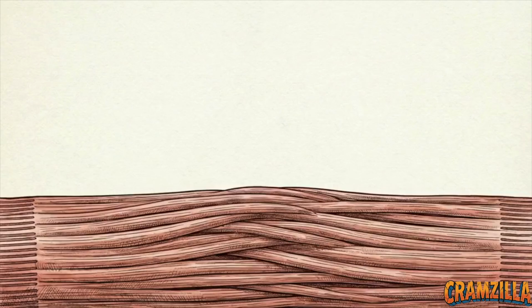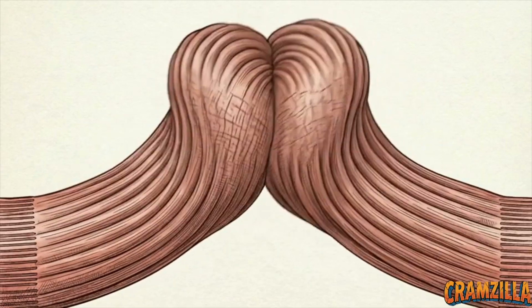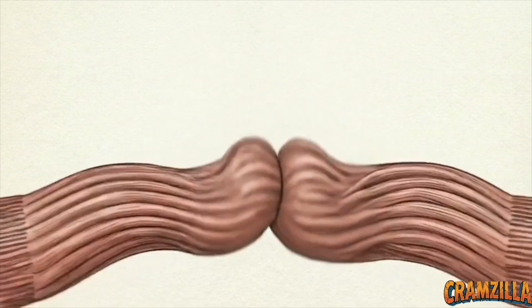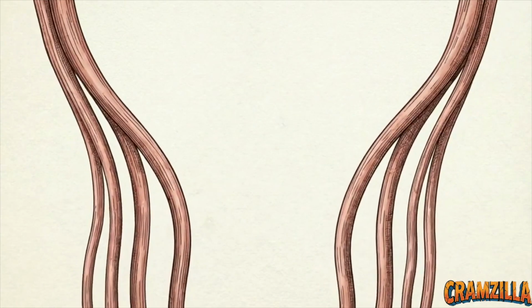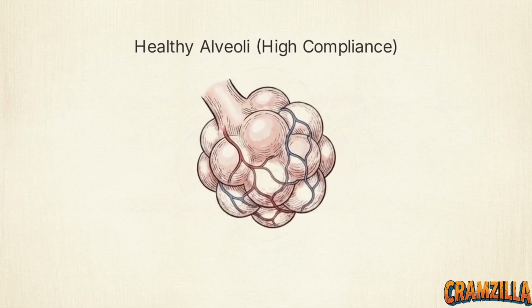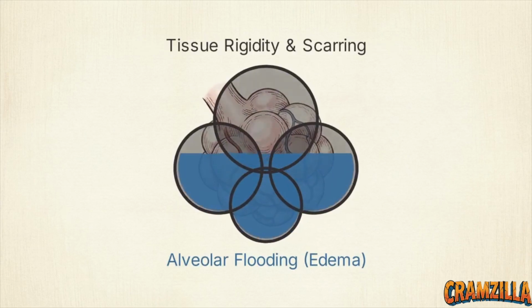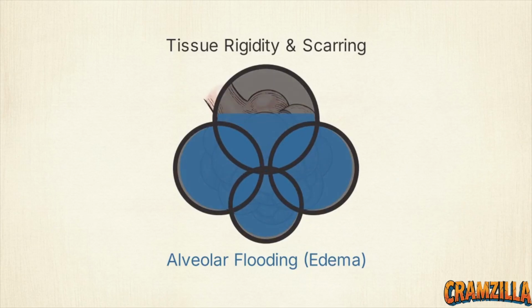The compensation strategy relies on forcing a deeply fatigued diaphragm to work exponentially harder. Eventually, the muscle fails completely. The microscopic cascade finalizes in step 9, organ failure pattern. Clinically, this manifests as acute respiratory distress syndrome, or ARDS. ARDS causes diffuse alveolar damage, transforming soft, compliant lungs into severely stiff, fluid-filled structures.